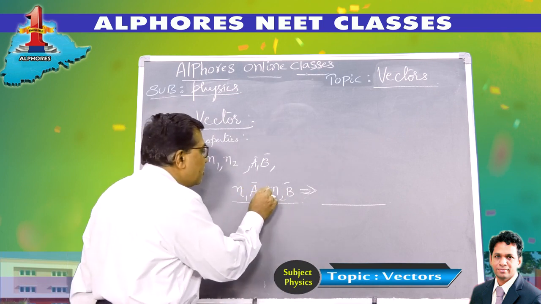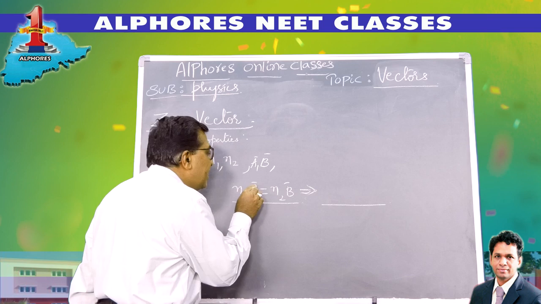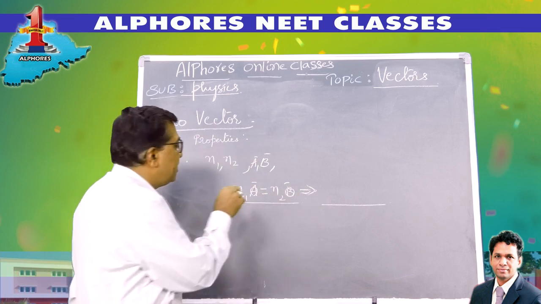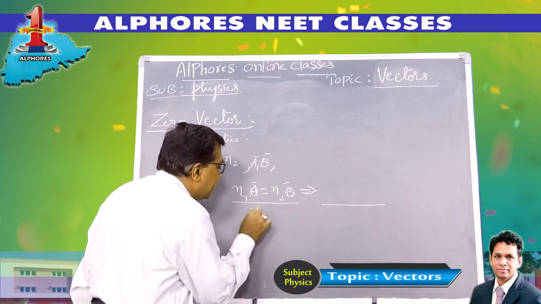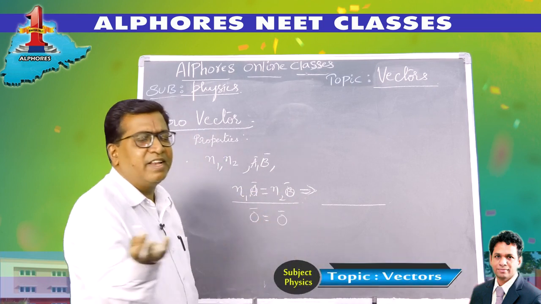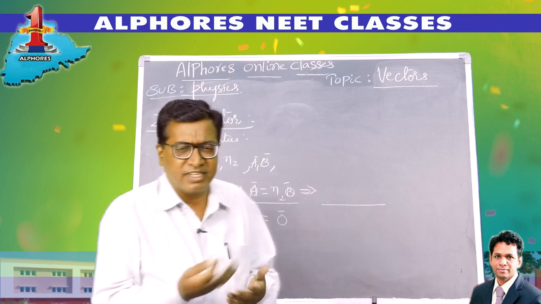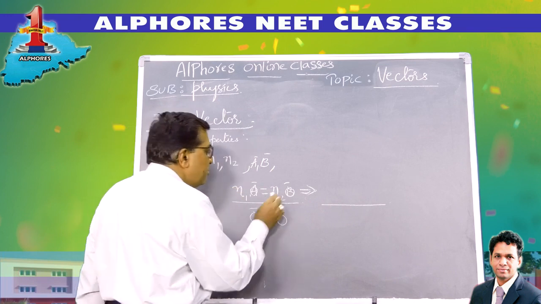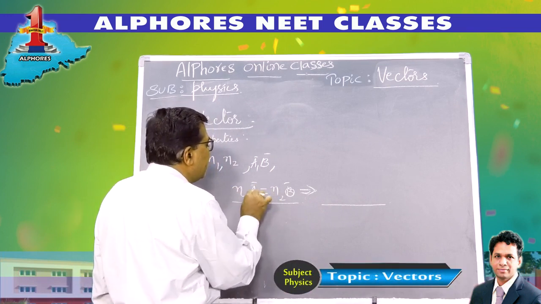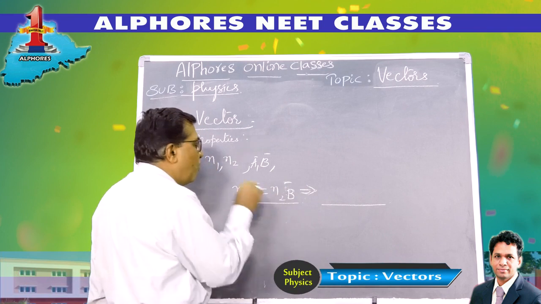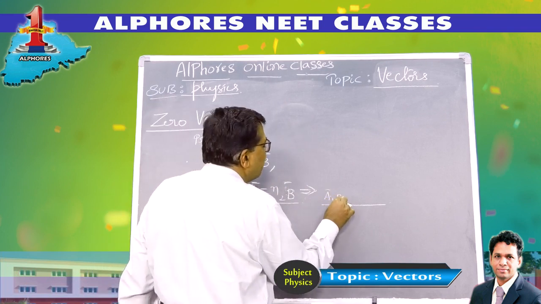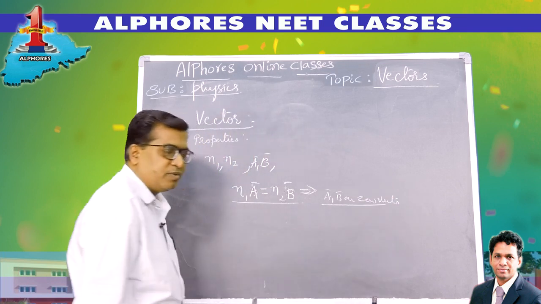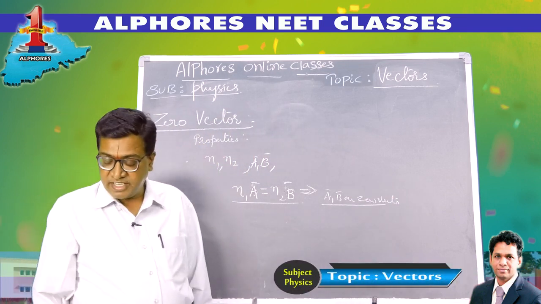But still they are 0. It is possible only if these two vectors are null vectors. So if these two are null vectors, this becomes a null vector and even this becomes a null vector. Well, a null vector can take any arbitrary direction. I can represent the vector in any direction. So therefore, this will be possible only. The expression N1 A bar equals N2 B bar holds good only when A bar and B bar are 0 vectors or null vectors. A very beautiful question asked in one of the entrance examinations, right?